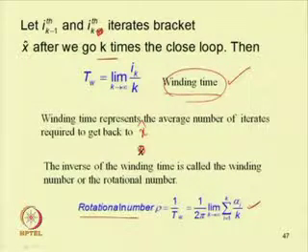The inverse of the winding time is called the winding number. In this way one can study or find the quasi periodic response, and as we have seen, the Poincare section of the quasi periodic response is a closed loop. So, one can study the stability of the quasi periodic response by studying this closed loop also.